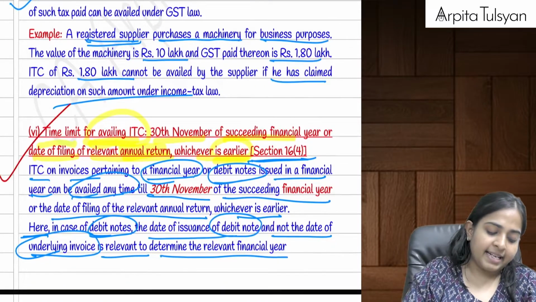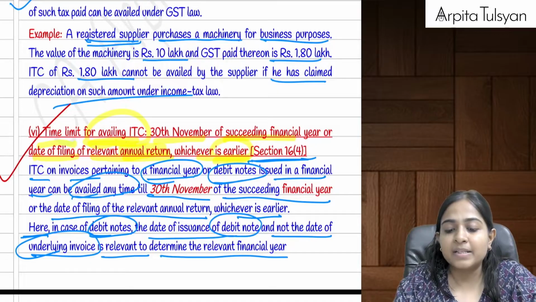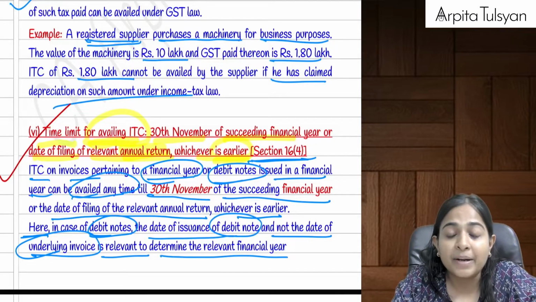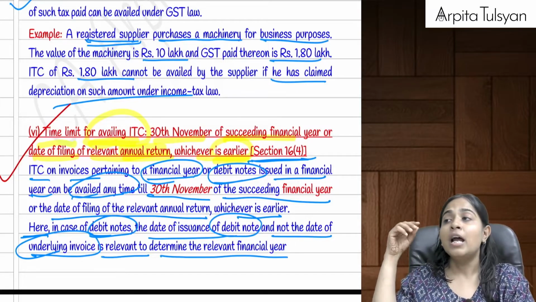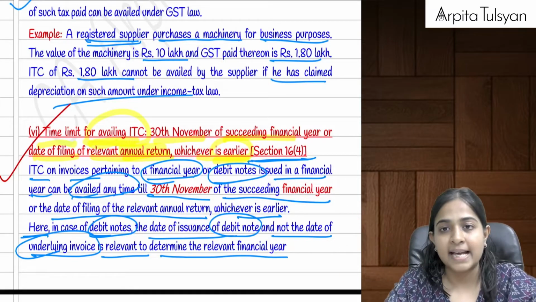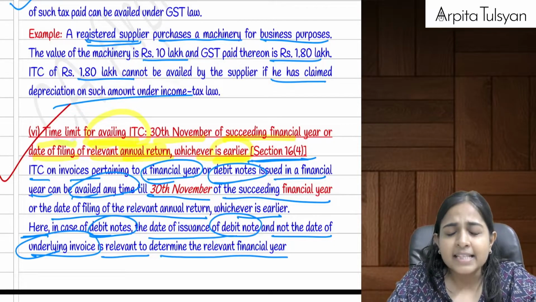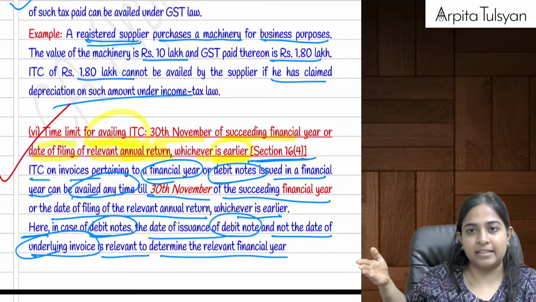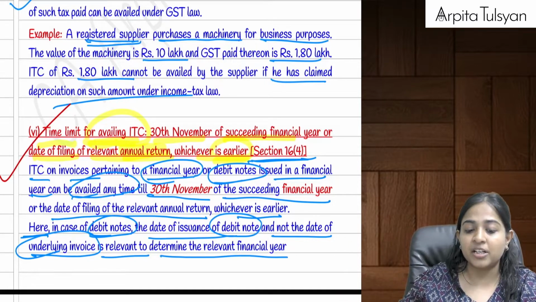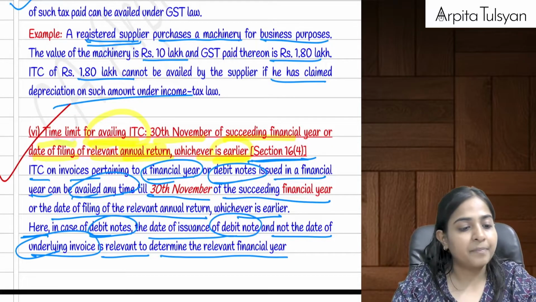Then next, Section 16 subsection 4. What did we study? In Section 16 subsection 4, we studied about the time limit to avail the ITC. Just now I told you, having an invoice does not mean that your output tax liability gets reduced as it is. No, you have to avail the ITC. The last date for availing the ITC is 30th November of the succeeding financial year, or the date of filing annual return, whichever is earlier.